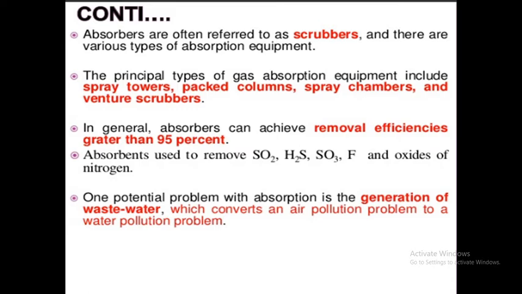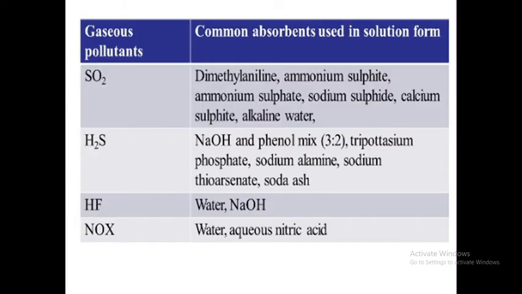This converts an air pollution problem to a water pollution problem. Are you clear or not? Okay. So this is the potential problem in an absorption column: generation of wastewater. What are the gaseous pollutants? Sulfur dioxide, hydrogen sulfide, hydrogen fluoride, NOx.